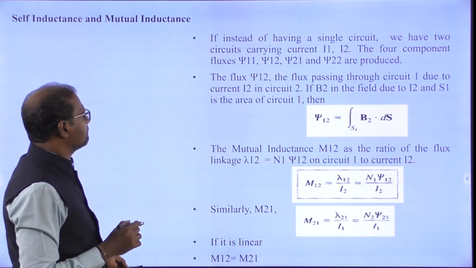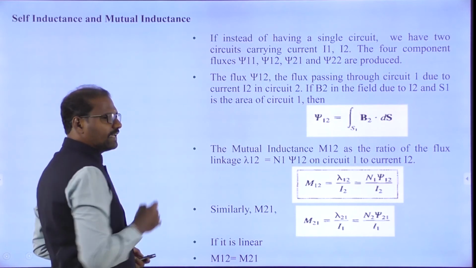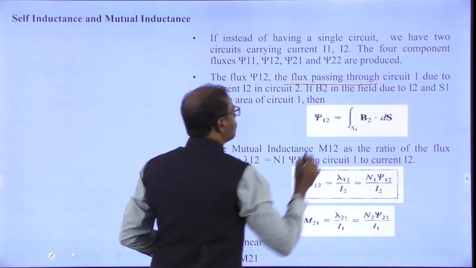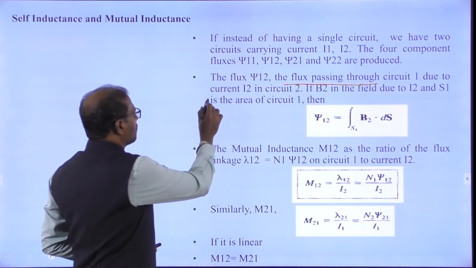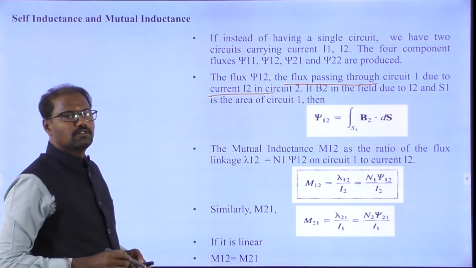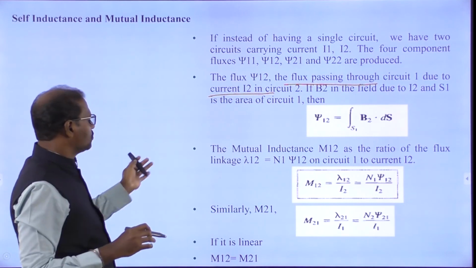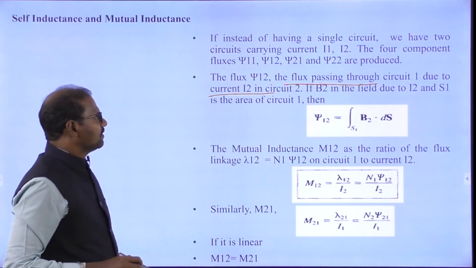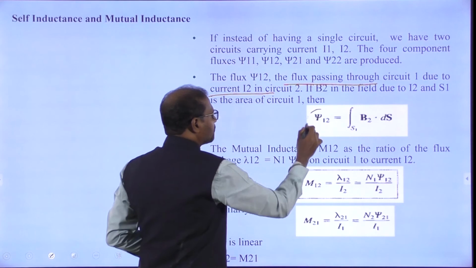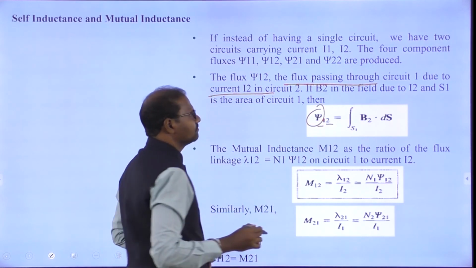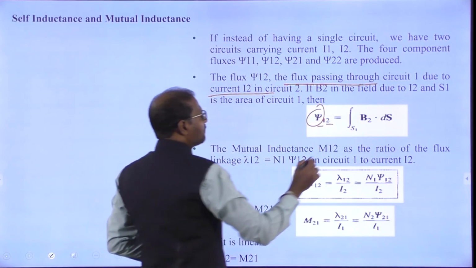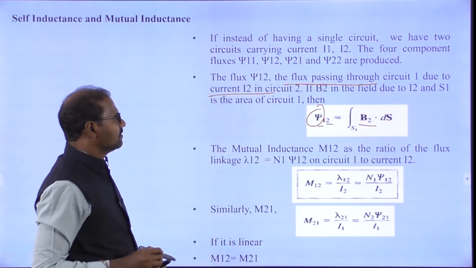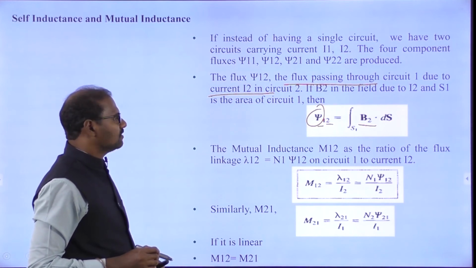For example, I am going to take the flux passing through the circuit due to current I2 in circuit 2. The flux passes from circuit 1 to circuit 2 or from circuit 2 to circuit 1. Here I am going to take the flux passing from circuit 1 to circuit 2. What is the magnetic flux density? B2 · ds. We can write the integral of B2 dot ds.